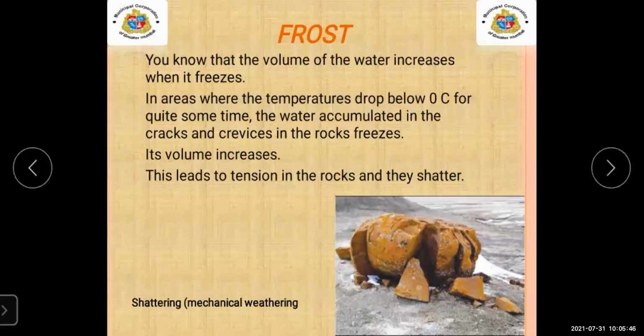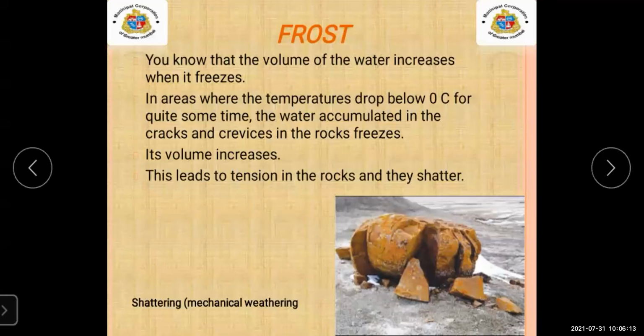Then when the water or snow accumulates on the rock, the snow will start melting there and the water will accumulate in the place.